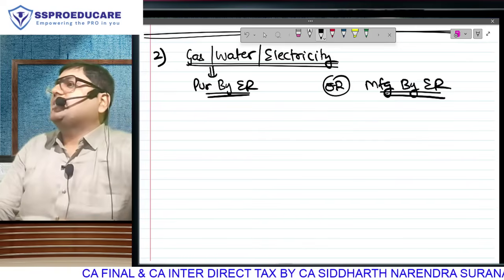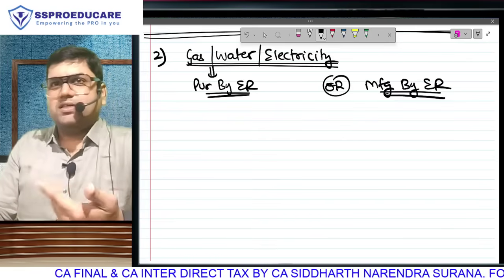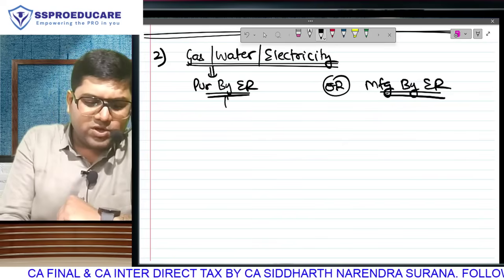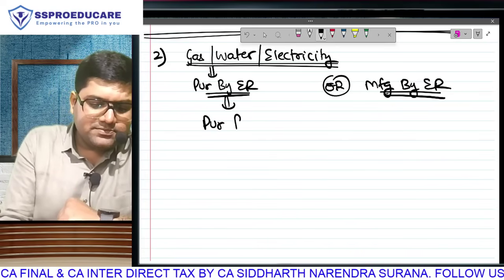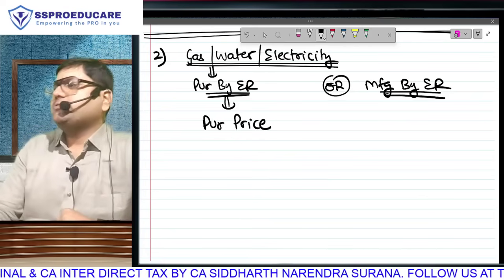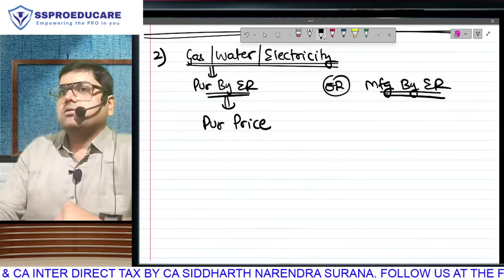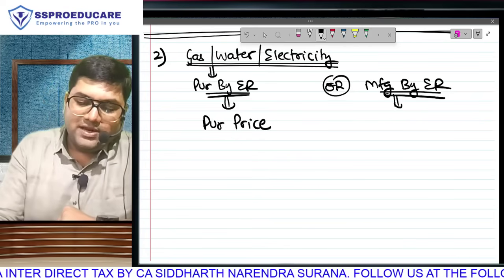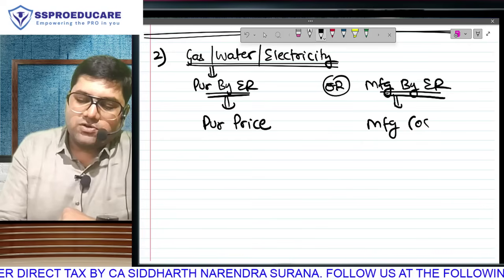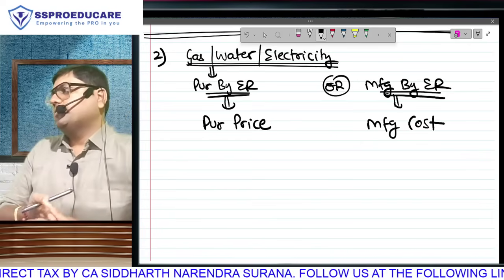If it is purchased by the employer from the gas company or water company, it is very easy. The boss is going to pay the gas company the purchase price, the purchase cost. But if it is manufactured, you will have to take the manufacturing cost of the employer as your perquisite.